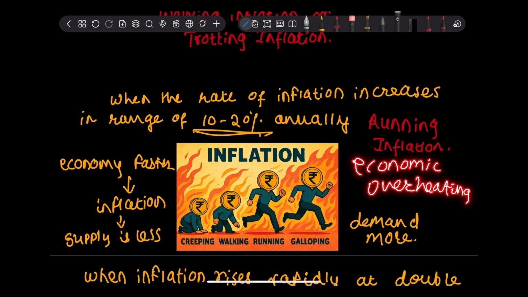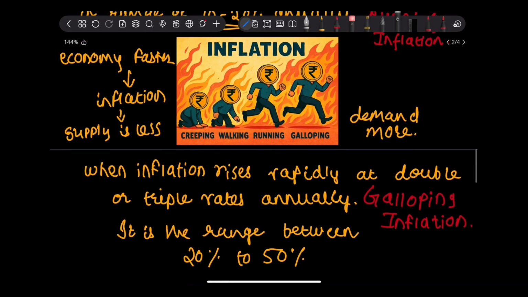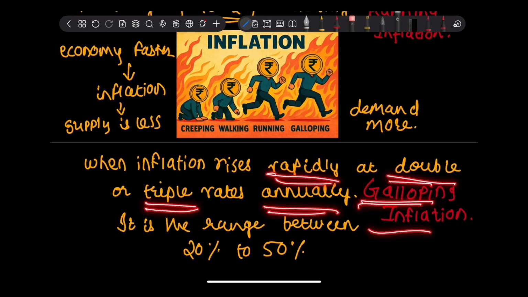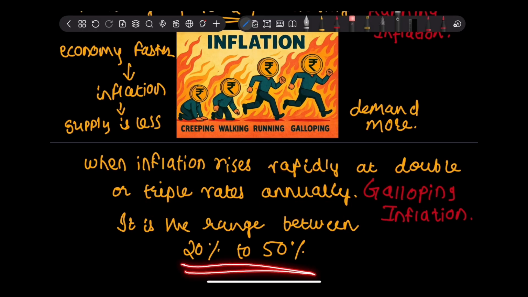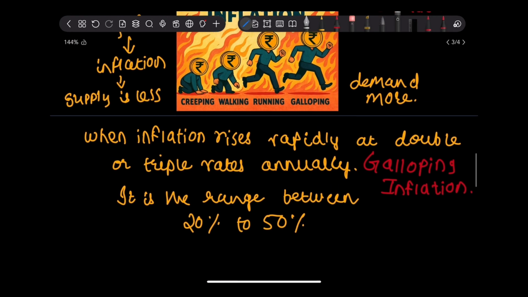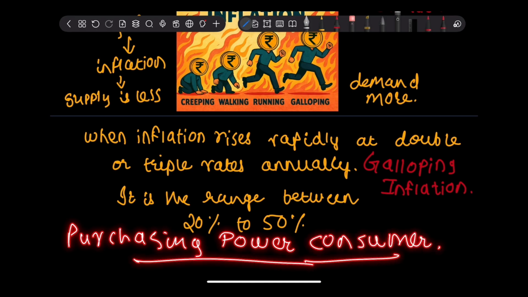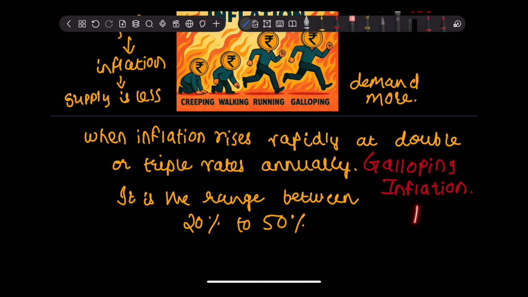Now, the last type is galloping inflation. When inflation rises rapidly at double or triple rates annually, it is known as galloping inflation. इस इन्फ्लेशन की रेंज रहती है 20% to 50%. अगर ये इन्फ्लेशन अनचेक रह जाता है तो इट अफेक्ट्स द परचेसिंग पावर ऑफ कंज्यूमर, because the inflation will be so high that consumers won't be able to purchase the goods and services. That's why galloping inflation is a danger for Indian economy.